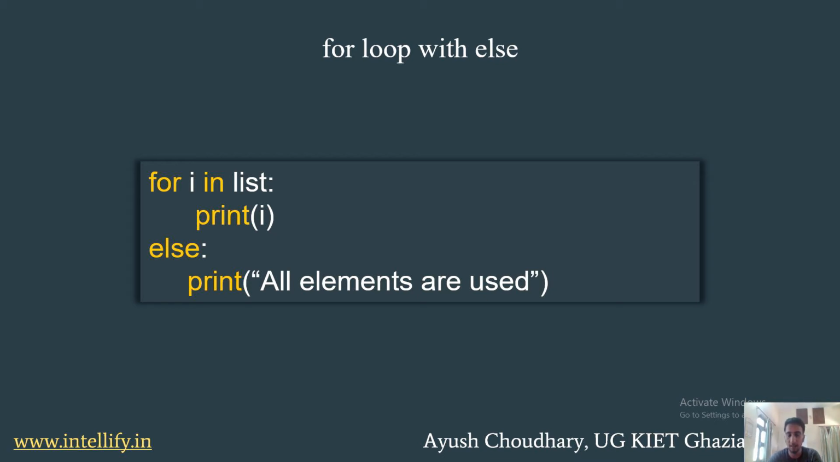If you want to print all the elements of a list and then say, when it goes outside the list, that all elements are used, so if you feel a need for this, just put it there, or if you do not feel it, just leave it. What happens if I use a break statement here? It will not execute the else block. It will just go to the next statement after the else block. So it will come out of the complete loop.